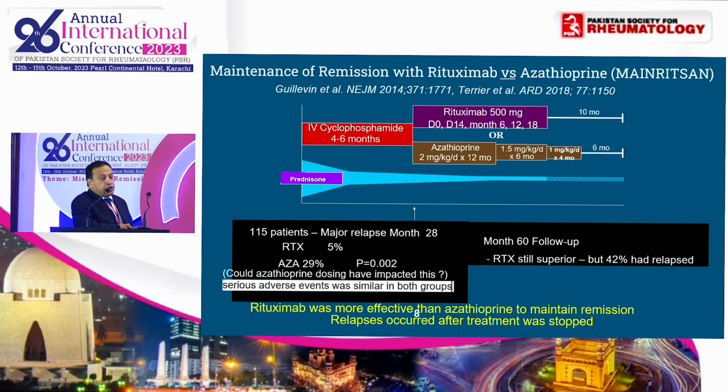In this trial, rituximab was compared with azathioprine for maintenance. Cyclophosphamide was used for induction therapy, and then the patients were divided into two groups, rituximab infusion versus oral azathioprine. Relapse was seen in 5% of patients in the rituximab group versus 29% of patients in the azathioprine group. There have been several queries about this study because a lower dose of azathioprine was used, but no one knows what the results would have been if azathioprine were used at 2 milligrams per kilogram. So the conclusion was that rituximab was more effective than azathioprine for maintenance therapy.